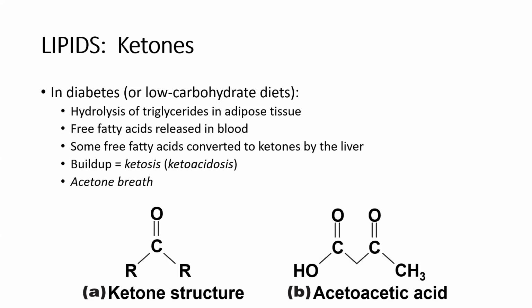And for diabetics, this buildup of ketones, right? This buildup can cause ketosis, which is basically an excess state of ketones in our blood, and that can lead to ketoacidosis. Ketones are quite acidic, and they can raise the acidity of our blood or lower the pH of blood, and that can obviously be quite detrimental to neurons, to muscle, and so on.